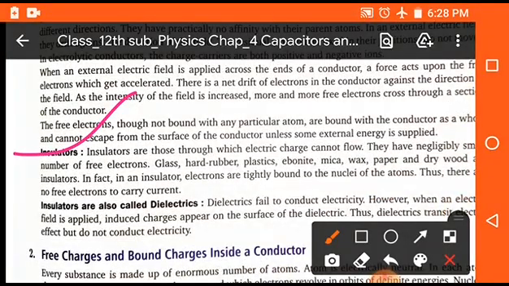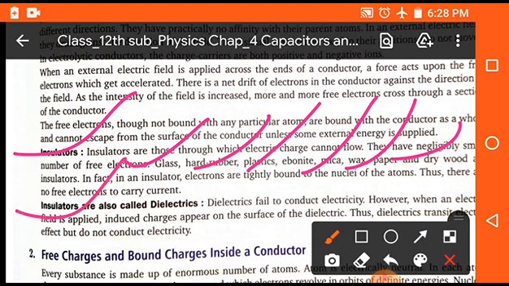insulators. Insulators are those materials which do not allow current to flow. For example, glass, hard rubber, plastics, mica, wax, paper, and dry wood are examples of insulators. When we provide electricity to these substances, they cannot flow this current further. That means they are called insulators.